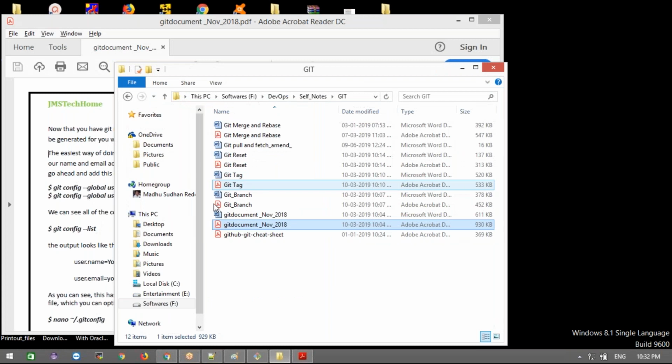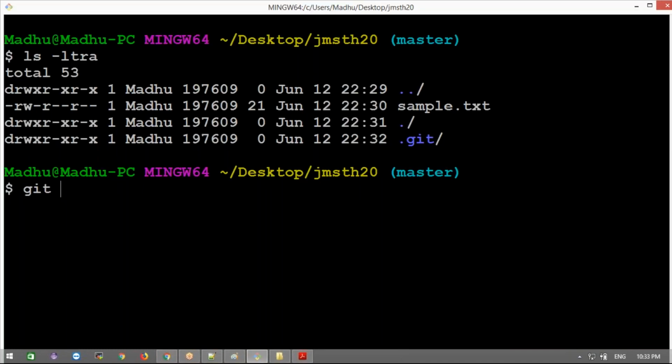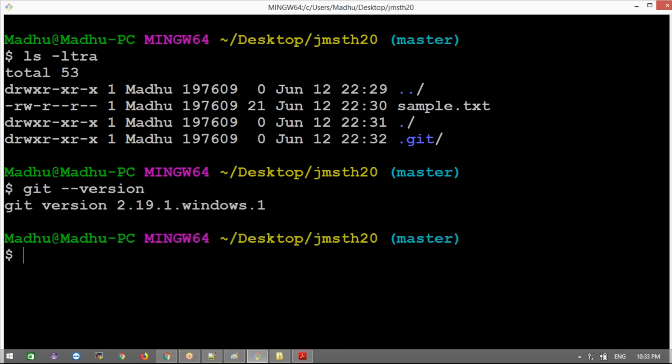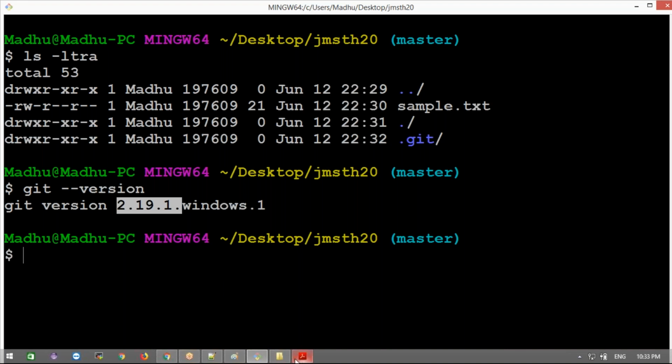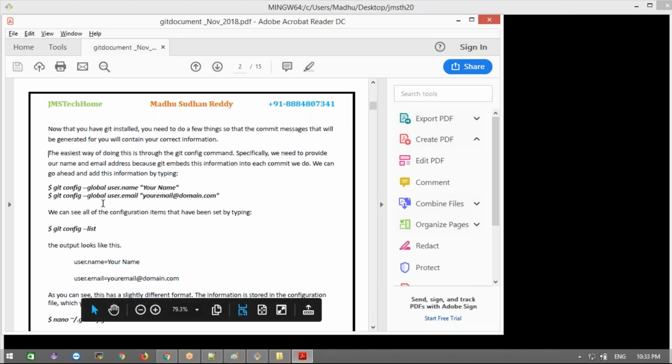For example, to check whether git is installed or not, and which version, use git --version. What version do I have? You guys set up 2.22, right? In my system I have 2.19. And I have a lot of commands written here. You can go through this.